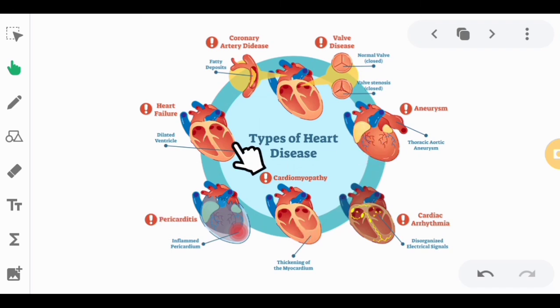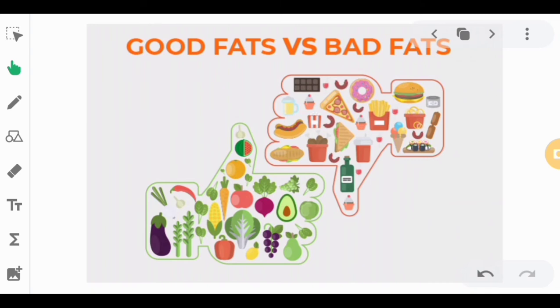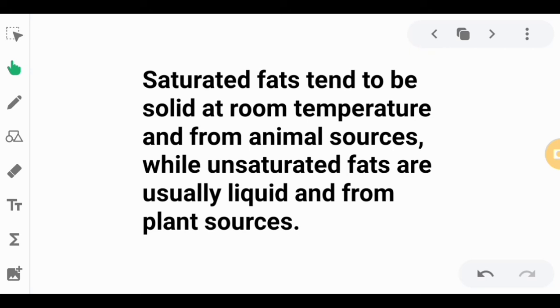There is what we call the good fats and the bad fats. Saturated fats are known as bad fats because they tend to be solid at room temperature and come from animal sources, so they can't be easily digested. When that happens, they accumulate in your bloodstream. Unlike the unsaturated fats, which we call the good fats, they are usually liquid and from plant sources. When they are in liquid form, they can be easily digested.